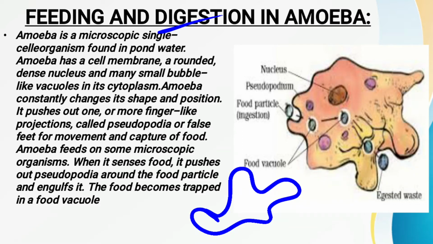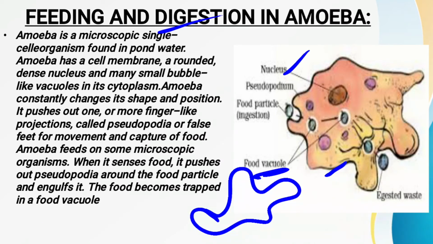Fine. Now why is it called a single celled organism? Because it is made up of only one cell. That's why it is called a unicellular organism. Whatever life processes the amoeba has are carried out only by that one cell. Amoeba has a cell membrane also. As you can see, amoeba has a nucleus which is spherical in shape, and the small bubble like shapes you are also seeing are called food vacuoles.